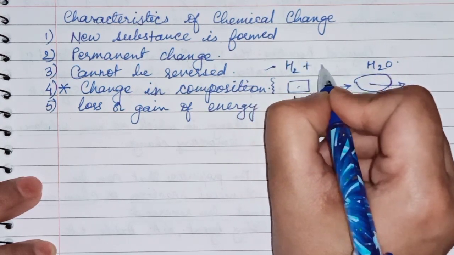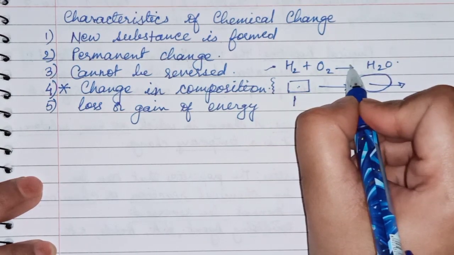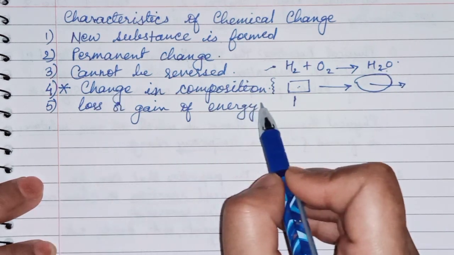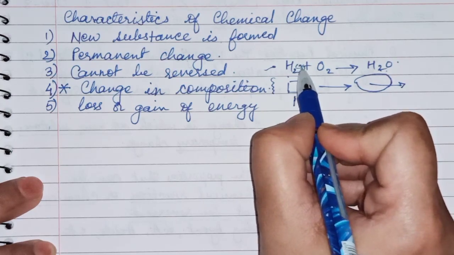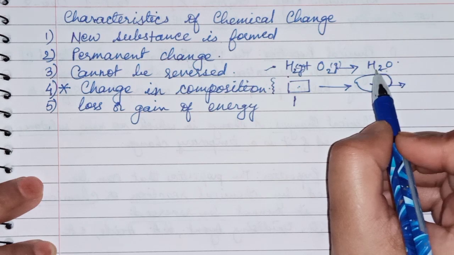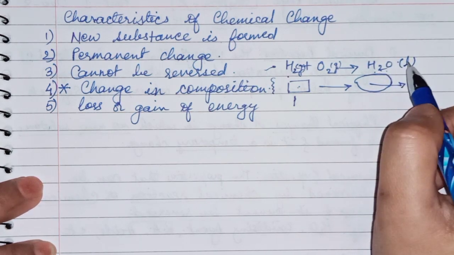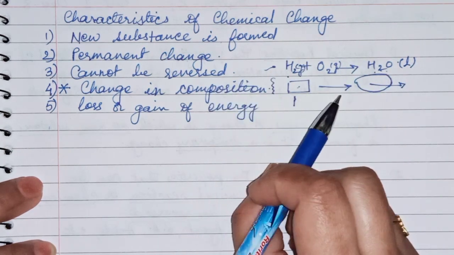When hydrogen and oxygen combine together, they give water. Now see here, change in composition. Hydrogen is in gaseous state, oxygen is in gaseous state. After the chemical change, water is formed, which is in liquid state. So you cannot reverse it back.